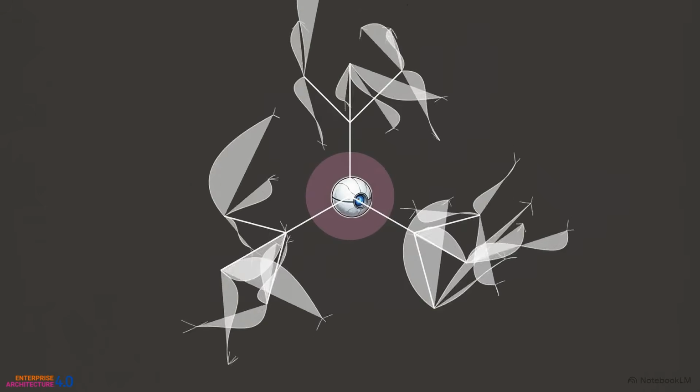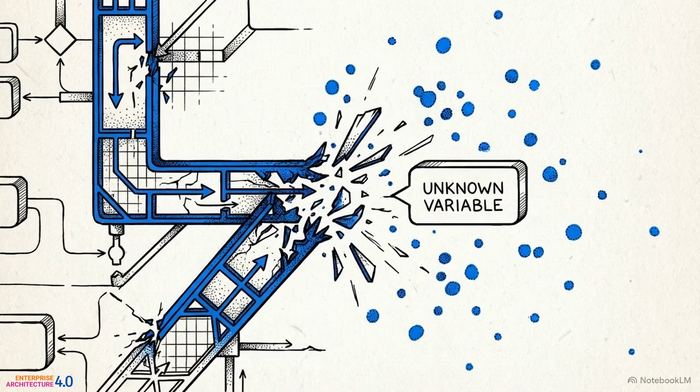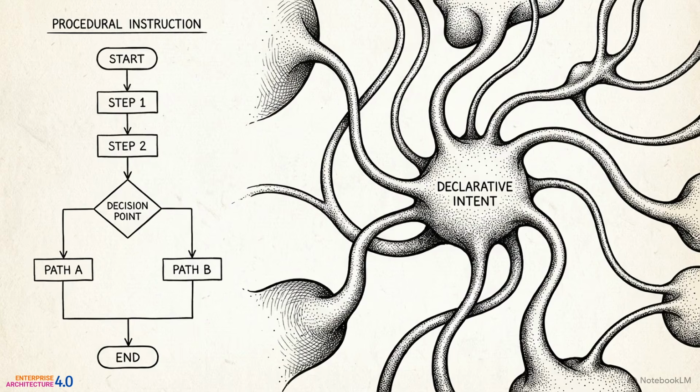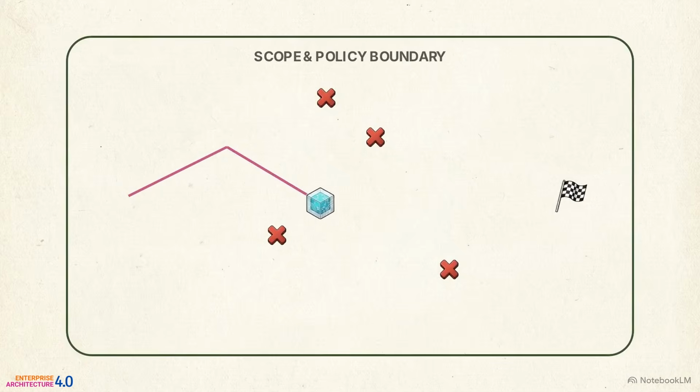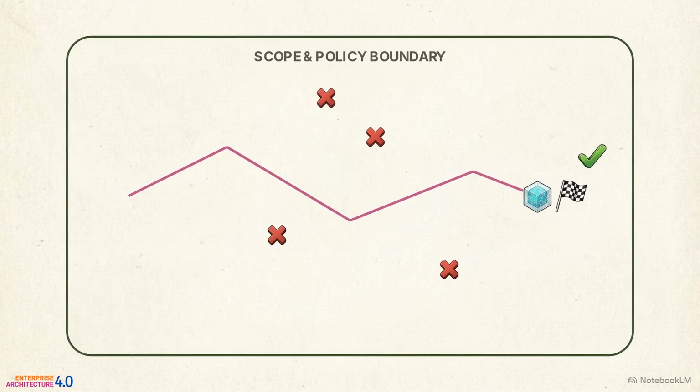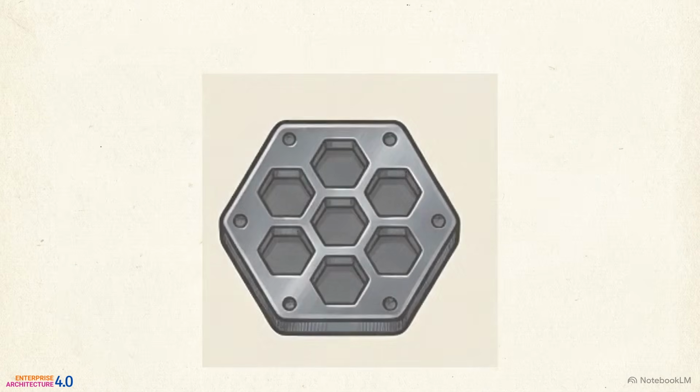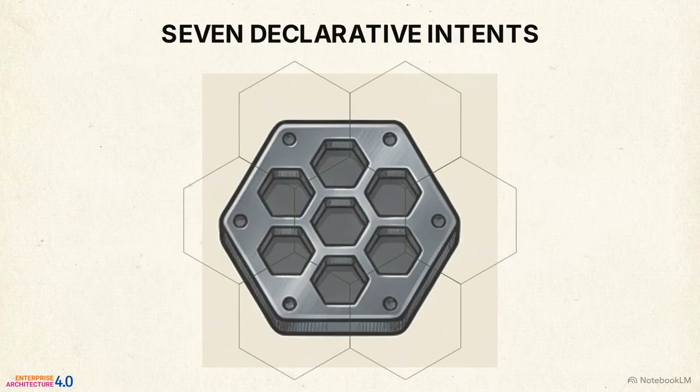When a system is allowed to decide its next action at runtime, step-by-step logic becomes mathematically ungovernable. It is too brittle to handle the sheer volume of contextual variations the agent will encounter in the real world. We must replace procedural instruction with declarative intent. Instead of telling the system exactly how to perform a task, we specify what must be achieved, what rules apply, and what final outcomes are considered acceptable. This specification requires a new set of design primitives, known as the 7 declarative intents.